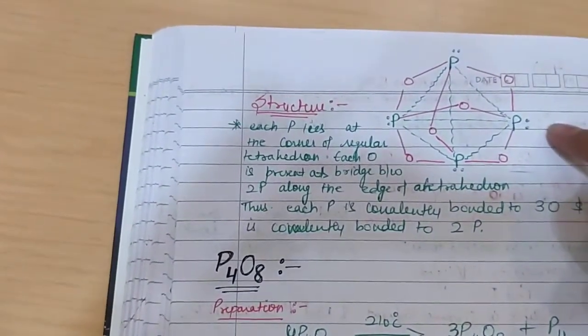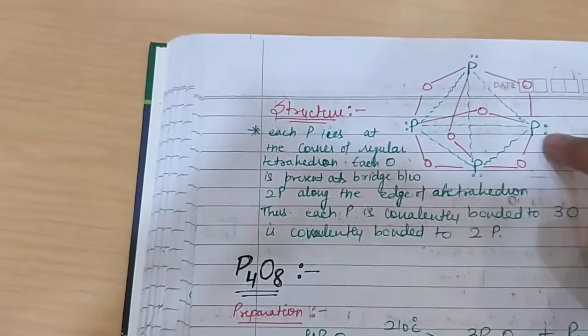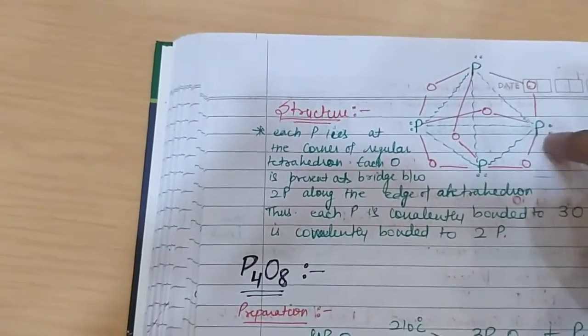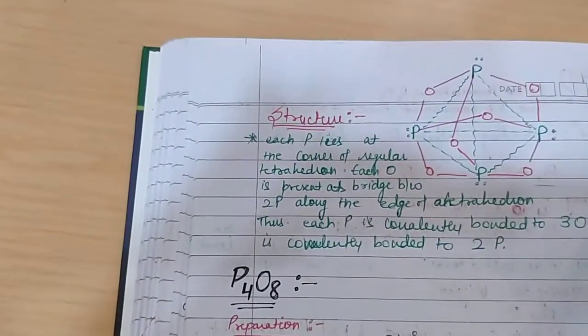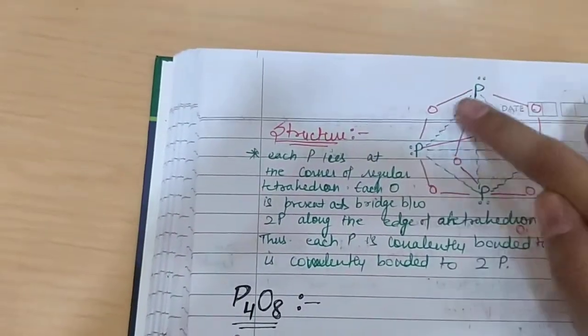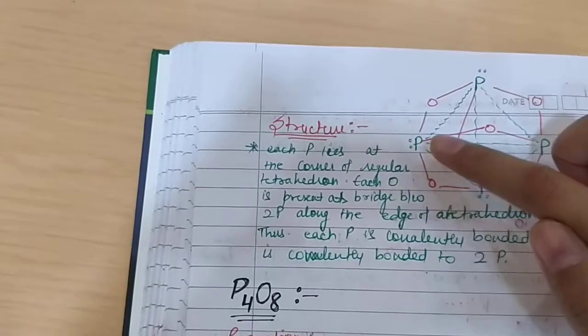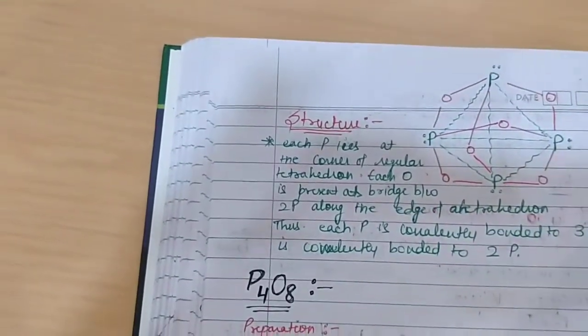As we all know, there are 6 edges of the tetrahedron. These green colored lines joining the P's are not the bonds. Only the red color lines are depicting the bonds. These are just showing the edges of a regular tetrahedron. That is why I have drawn them as wavy.